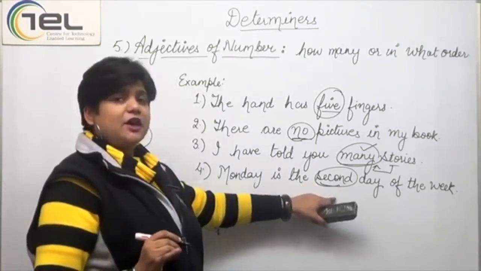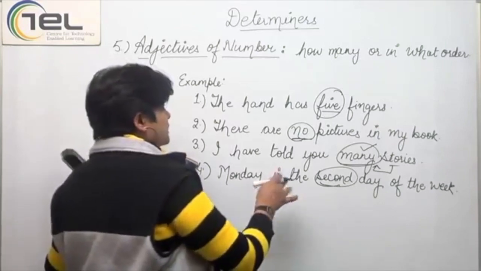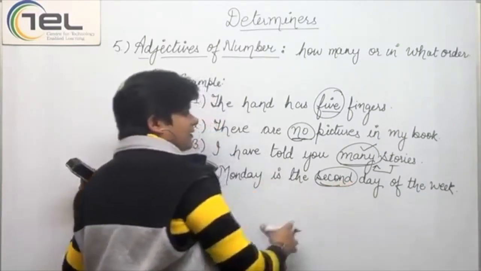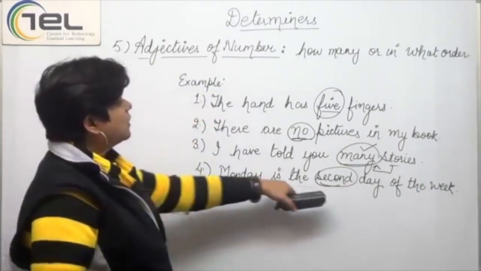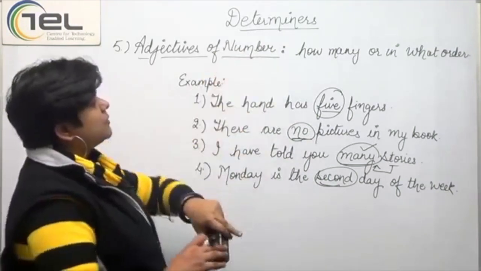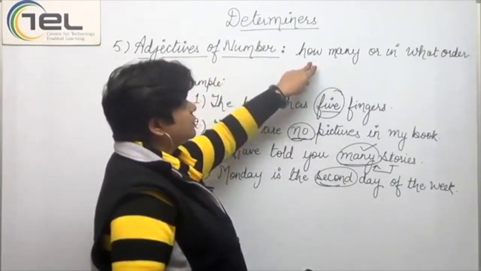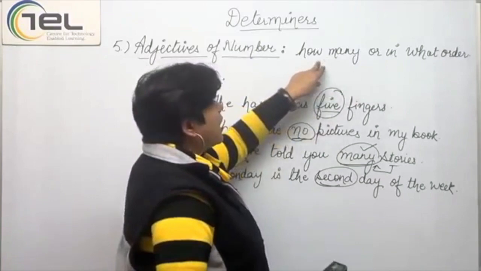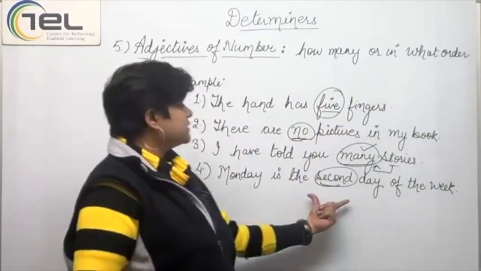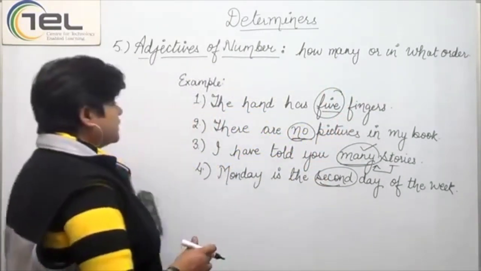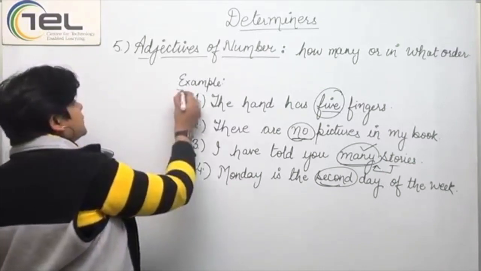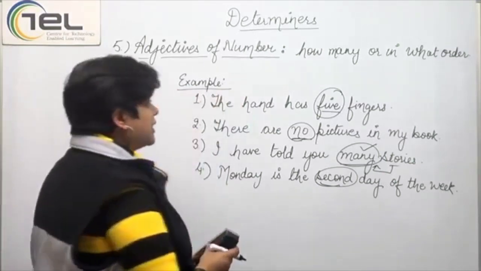It is telling the order in the week. So it comes second in the week. So this is also called an adjective of number because, as I have already told you, these are the words that answer how many or in what order. Here it is telling the order of the days. So with this we finish off adjectives of number as well.